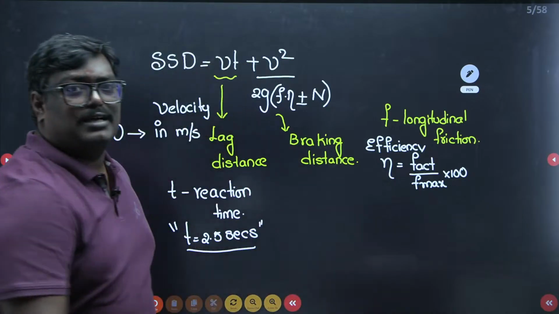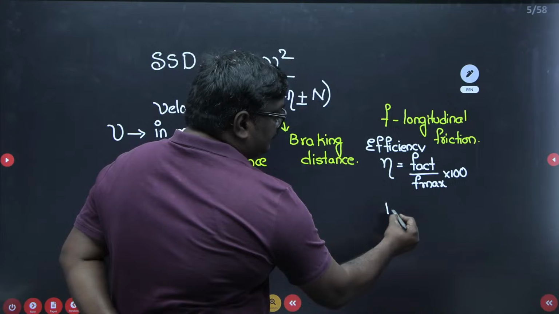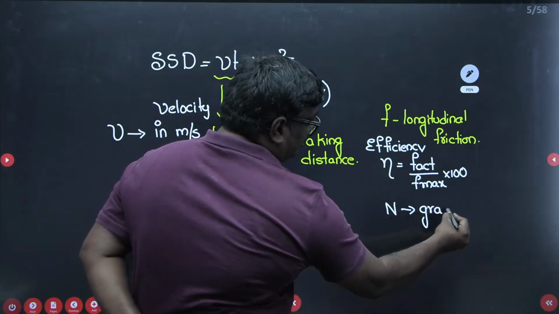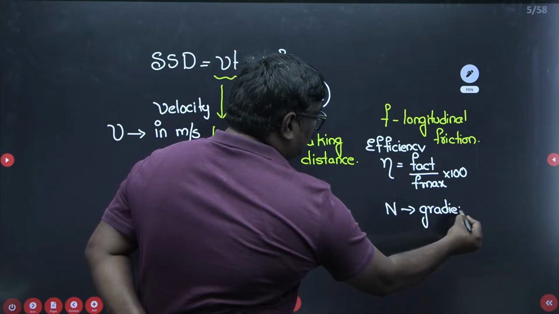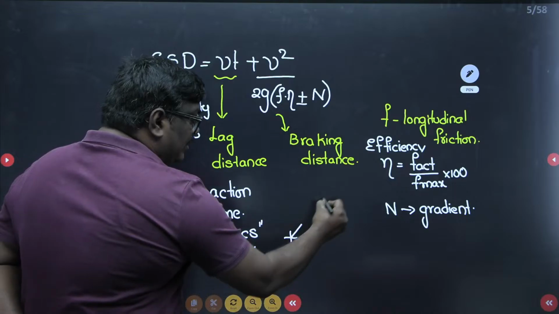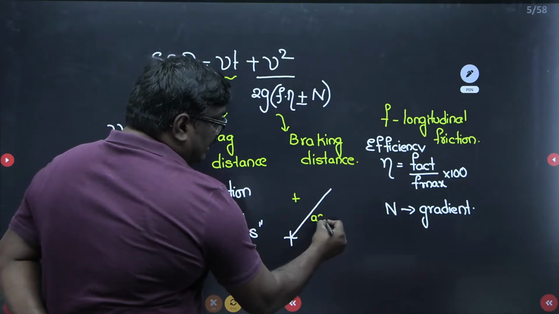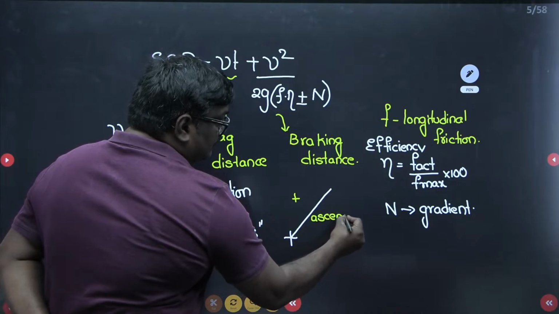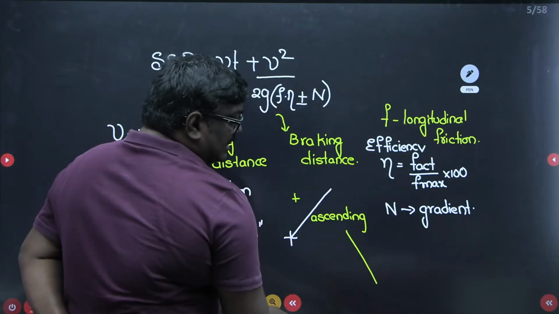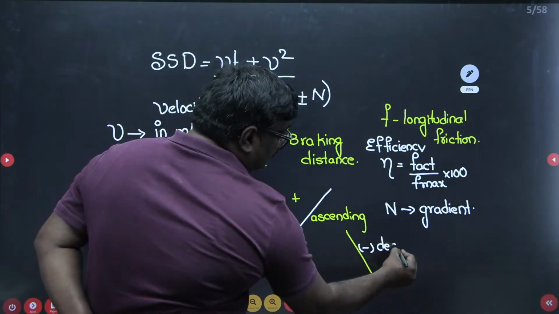Now see students, here we have n. n is nothing but the gradient. And remember, if it is an ascending gradient, we take it as a positive gradient, and if it is a descending gradient, then we consider a negative value.